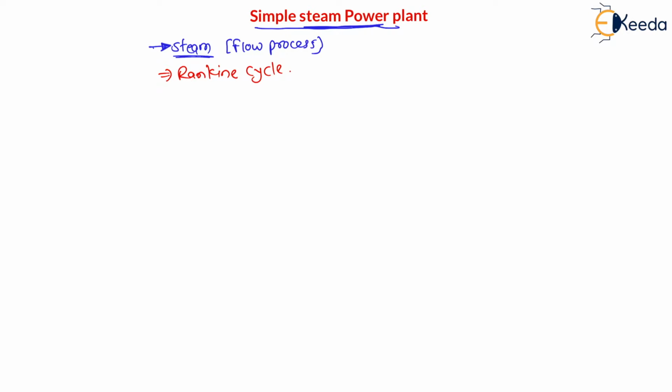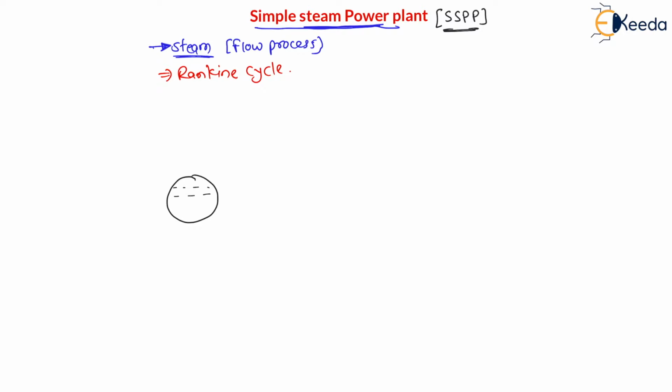Now my dear students, as power is generated from the steam, first of all we have to convert water into steam. For the conversion of water into steam we have a boiler. So let us understand this simple steam power plant, also called SSPP, and it functions on the Rankine cycle, right?